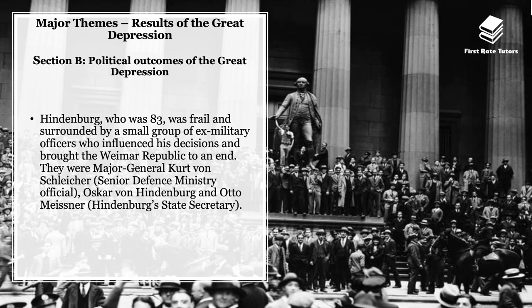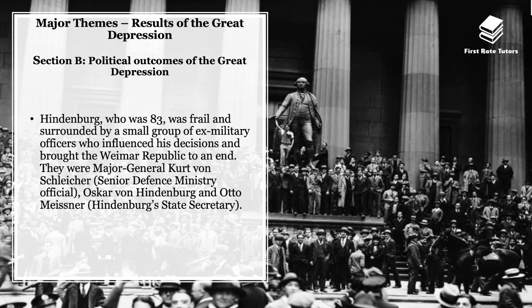Also remember, another huge outcome and rather a huge disaster was the death of Hindenburg, which occurred a little bit later. Also, prior to his death, he was quite old. He was 83 years old, and he was really frail, and this led the people that surrounded him, which is essentially a small group of ex-military officers, to influence most of his decisions.